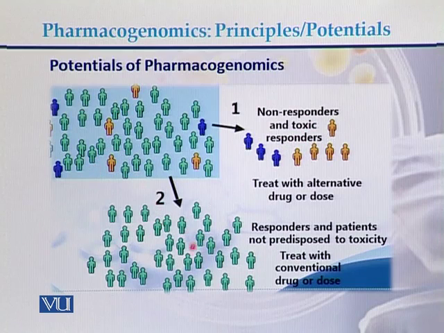On the other hand, the majority of the individuals, the majority of the population, are responders and patients not predisposed to toxicity. So these are the responders. These individuals will be treated with the conventional drug or with the conventional dosage, while those individuals should be treated with an alternative drug or with an alternative dose. So these are the potentials of pharmacogenomics or pharmacogenetics.